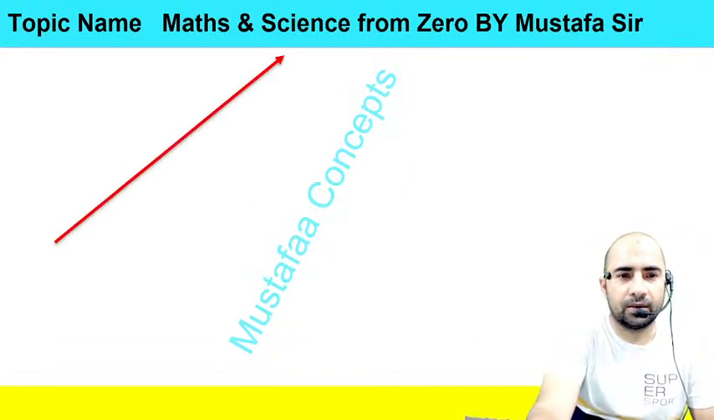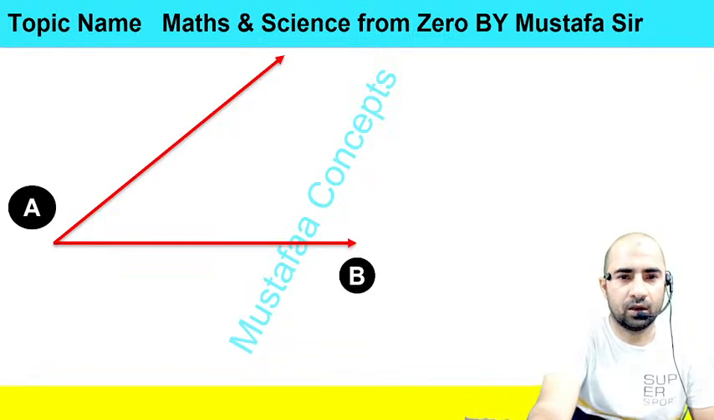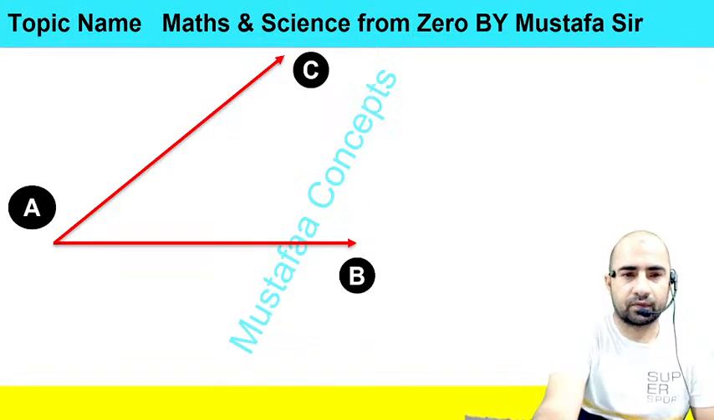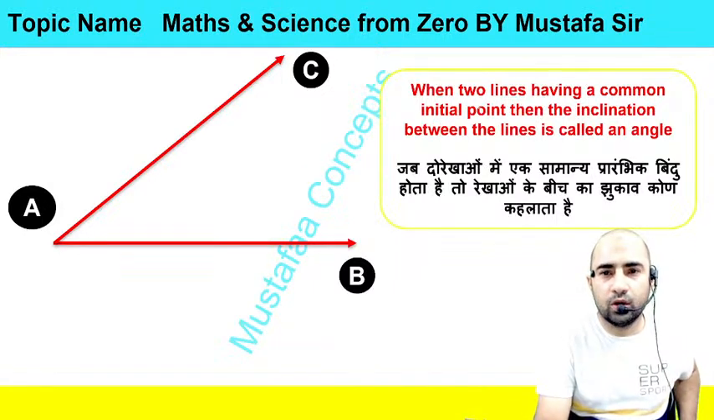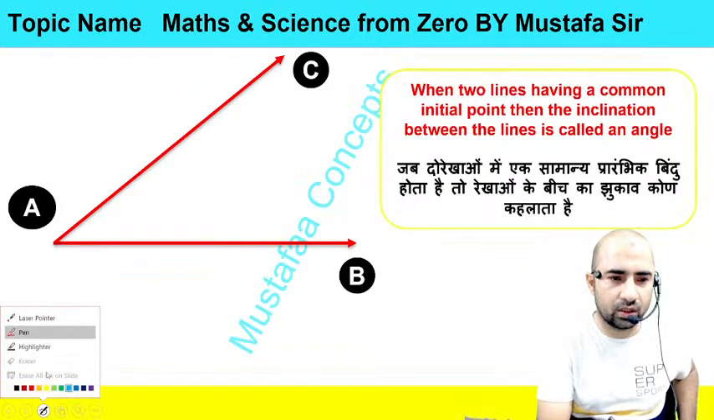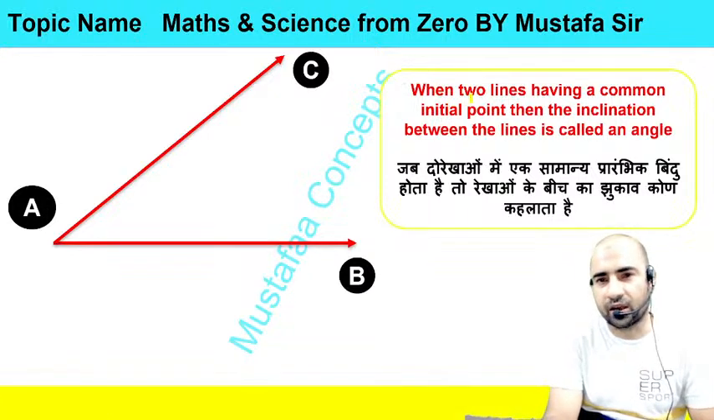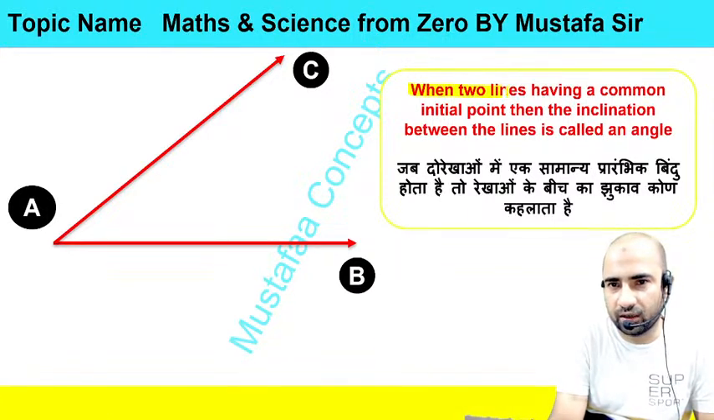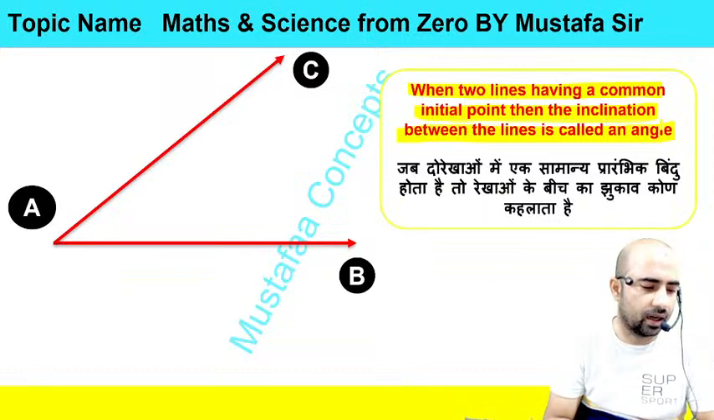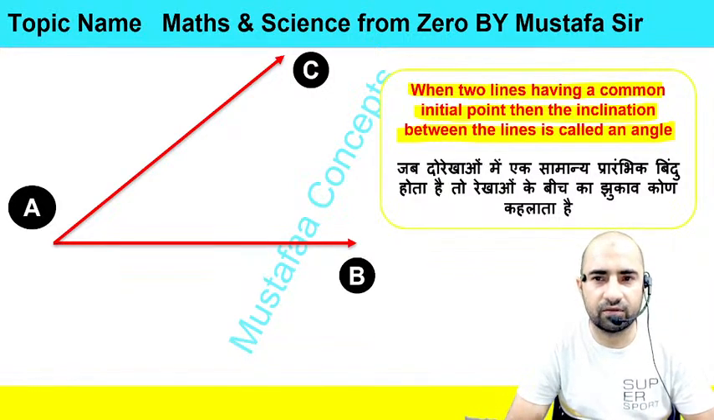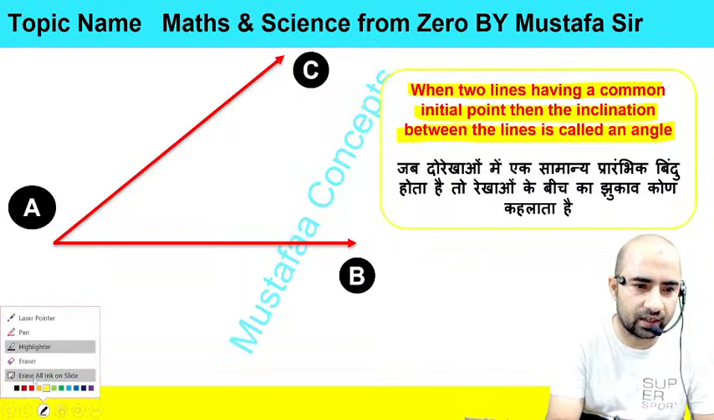So what is an angle? Just see here, guys. Just concentrate on the screen, just see this definition. When two lines have a common initial point, then the inclination between the lines is called an angle. So whenever we have two lines with a common initial point, then the inclination between the lines is called an angle.